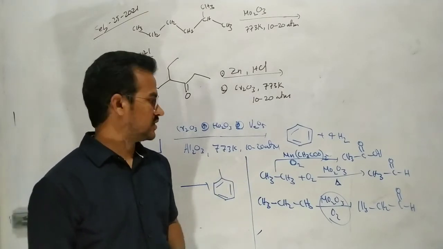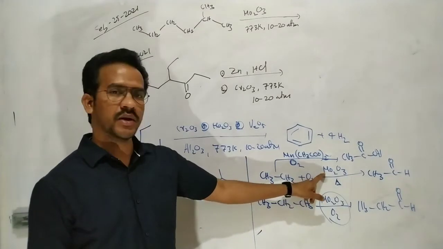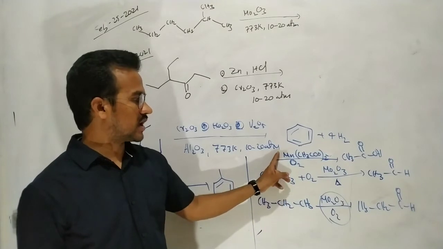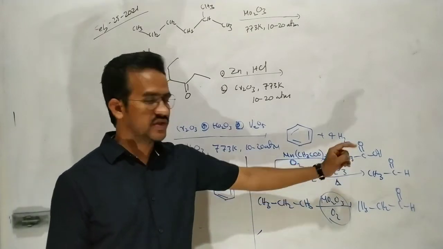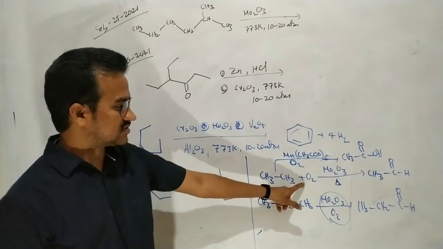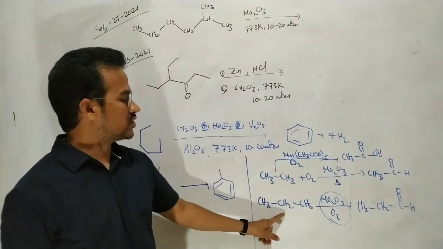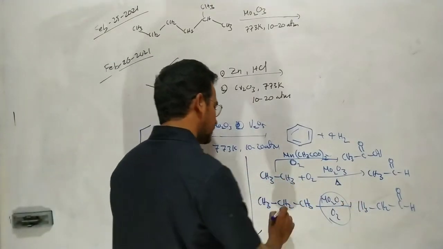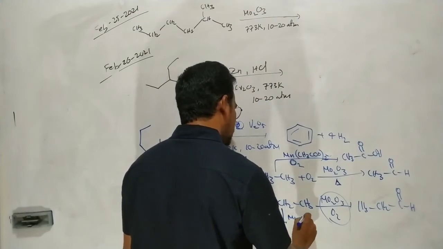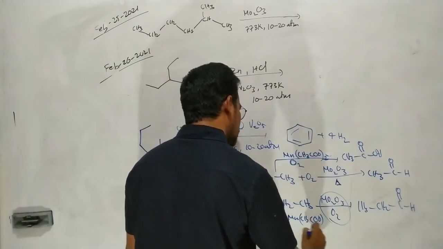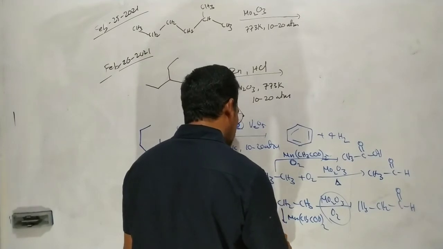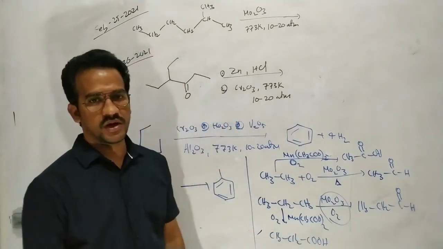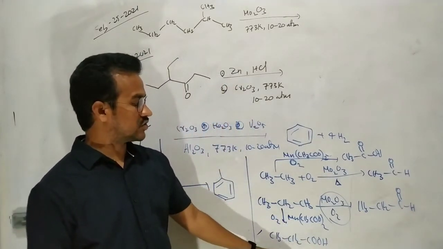Here the heating of ethane with molybdenum oxide in the presence of O2 is oxidized to the aldehyde. Ethane on heating with manganese acetate in the presence of O2 is oxidized to the acid. Based on this, an application is given: how to convert propane into propanal. If you are using manganese acetate, propane on heating in the presence of O2 is oxidized to the acid CH3CH2COOH, that is propanoic acid.